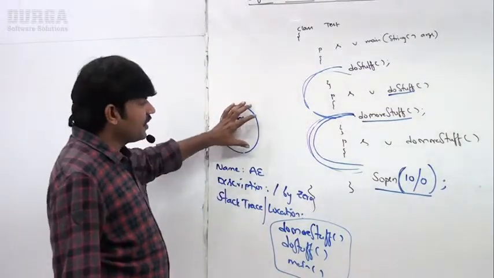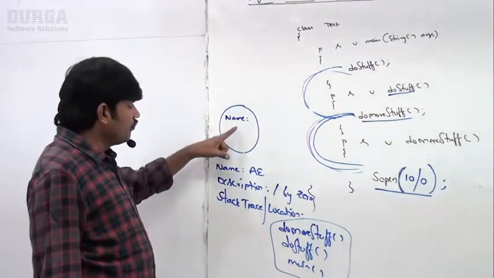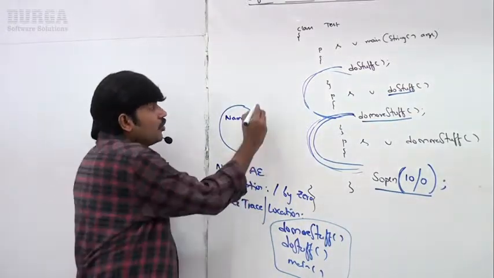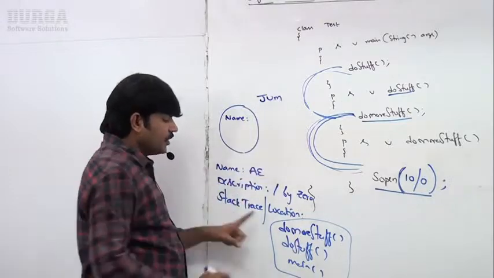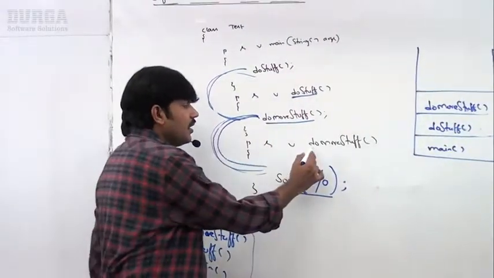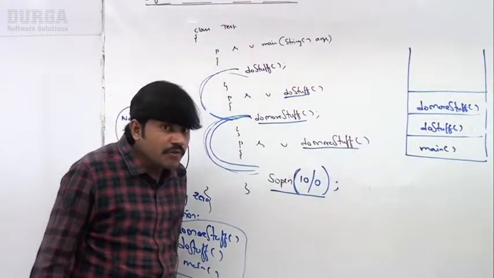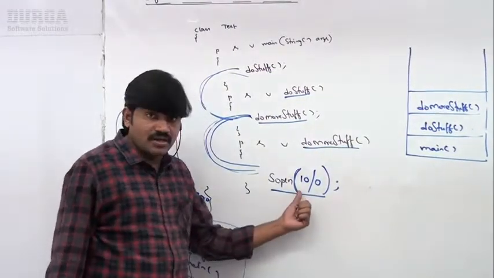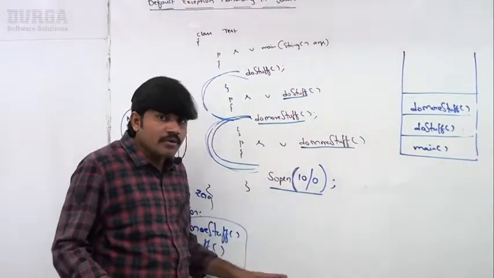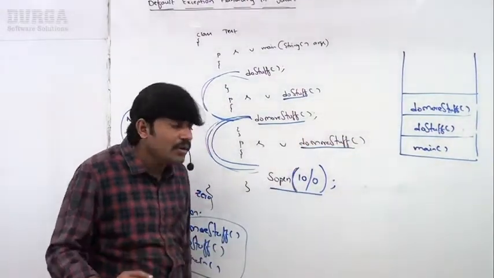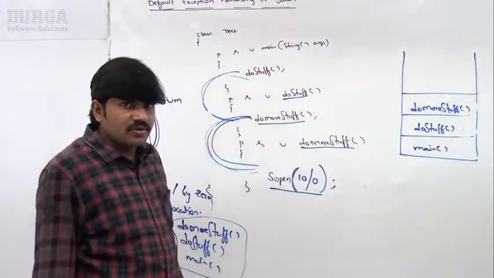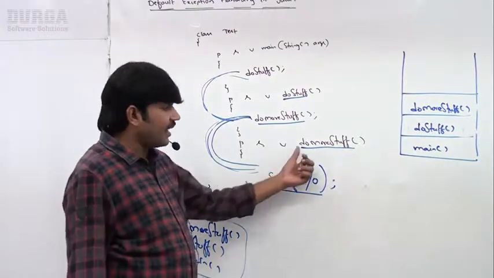Now the JVM will ask, in which method did this problem come? In do more stuff. Now immediately the JVM will ask, hey, do more stuff, in your area something goes wrong, some exception rises. Do you have handling code? Like this, the JVM will ask do more stuff. What answer is do more stuff going to tell? No, I'm not having any handling code.